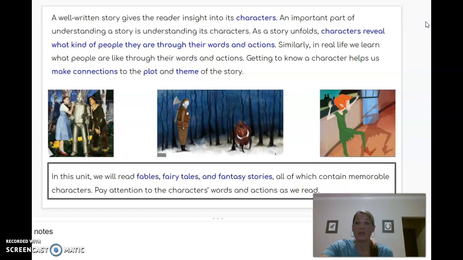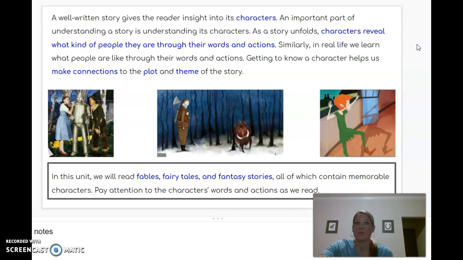You meet a new friend, you learn about them based on the way they treat you, the things they say to you, and then hopefully from there you make a choice whether to continue being friends, or maybe you're like, this isn't somebody that I think I'll get along with very well. Getting to know the character helps us to make connections, and we've been doing that in Unit 1. Text to self, text to text, and text to world connections. This story reminds me of. It also helps us to understand the plot and the theme of the story.